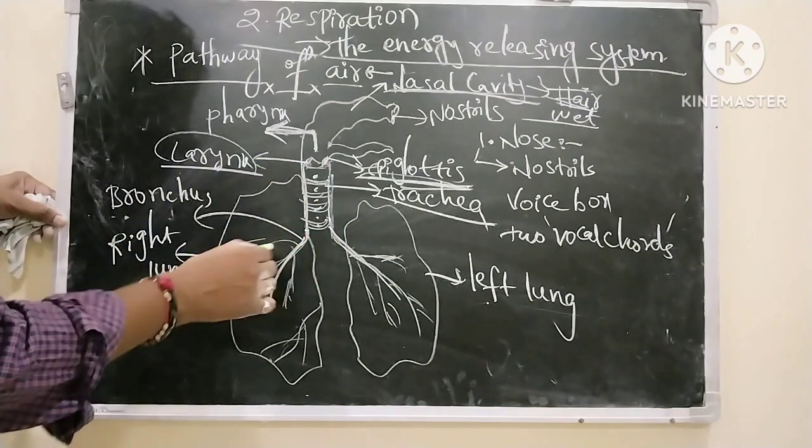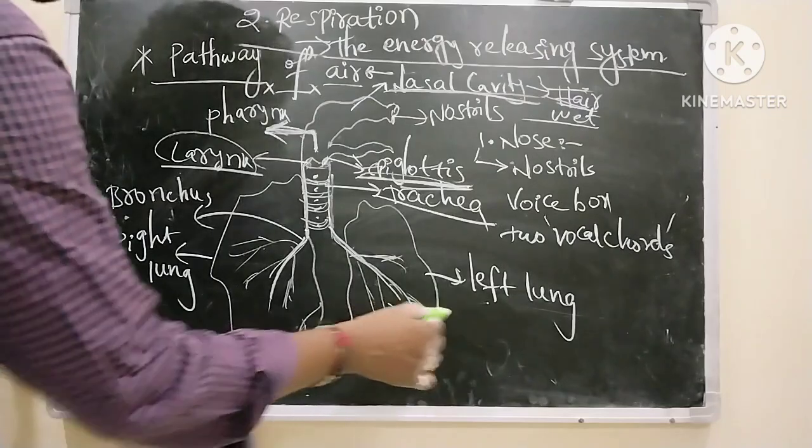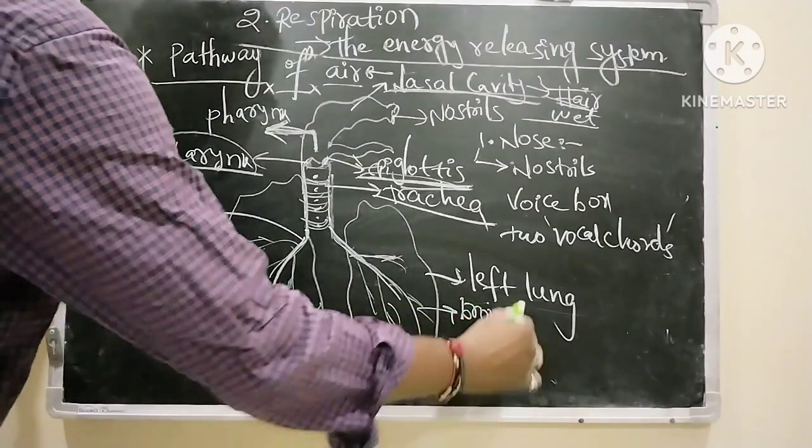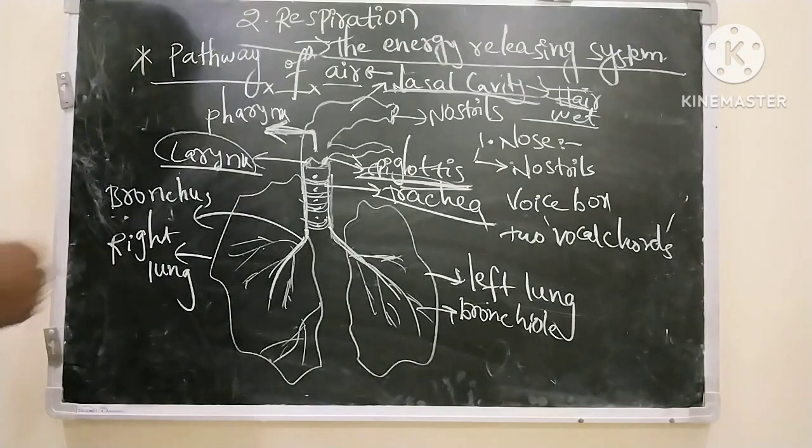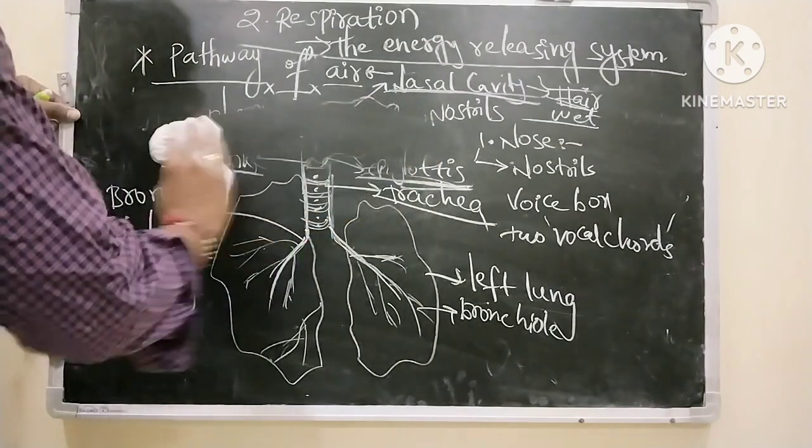Each bronchus is further divided into branches called bronchioles. These are called bronchioles. Each bronchiole contains alveoli. Alveoli are called the structural and functional unit of the lungs. Okay, we will discuss the structure of the lungs.